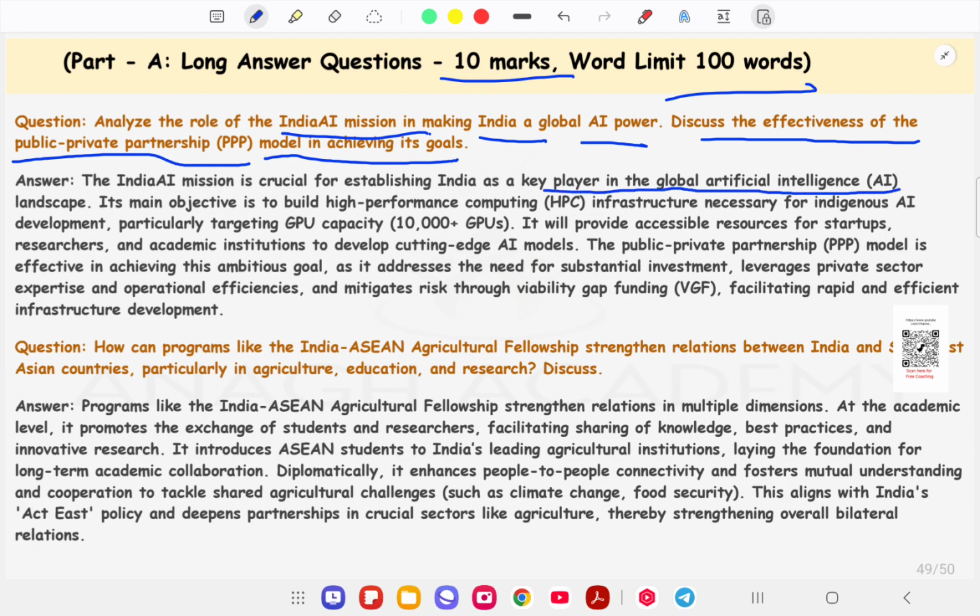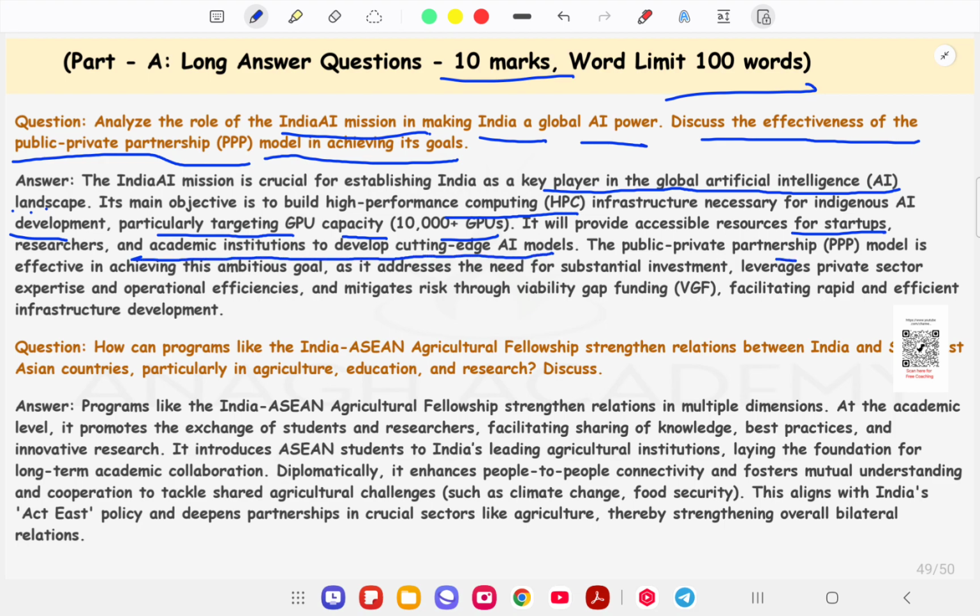global artificial intelligence landscape. Its main objective is to build high performance computing HPC infrastructure necessary for indigenous AI development, particularly targeting GPU capacity, approximately 10,000 plus GPUs. It will provide accessible resources for startups, researchers, and academic institutions to develop cutting edge AI models.